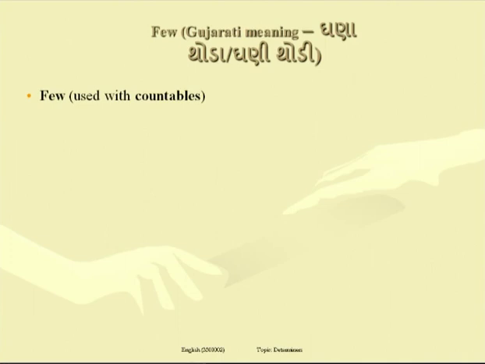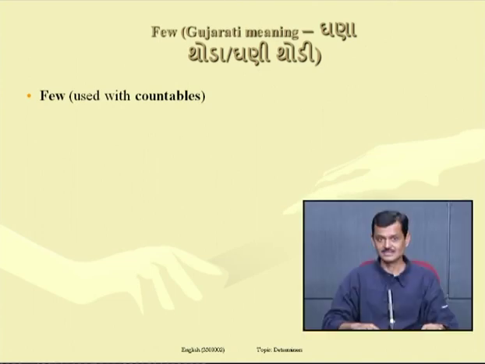Remember, my friends, the determiners little, a little, the little are used with uncountable nouns to convey different kinds of sense. But these determiners, few, a few, and the few, three of them, are used with countable nouns to convey different kinds of sense.